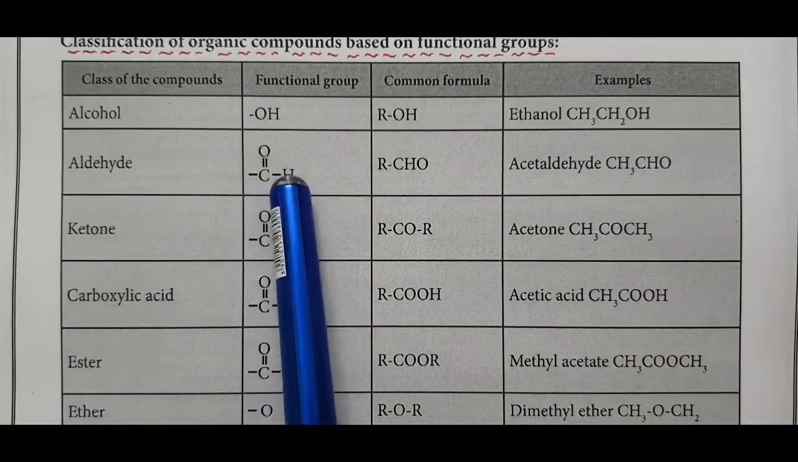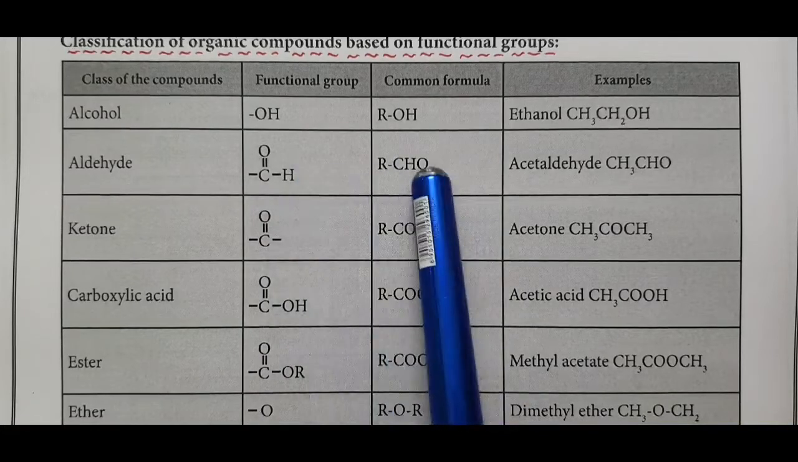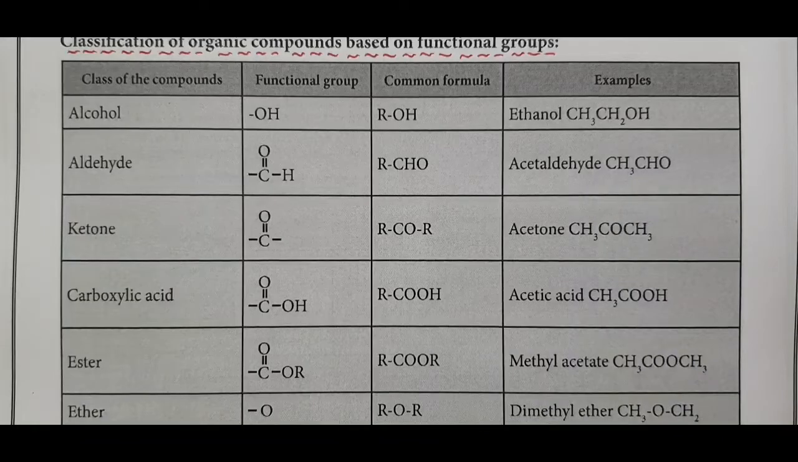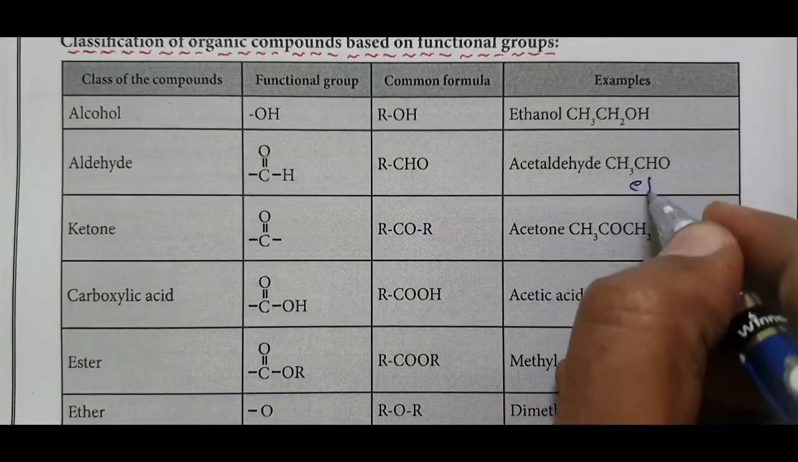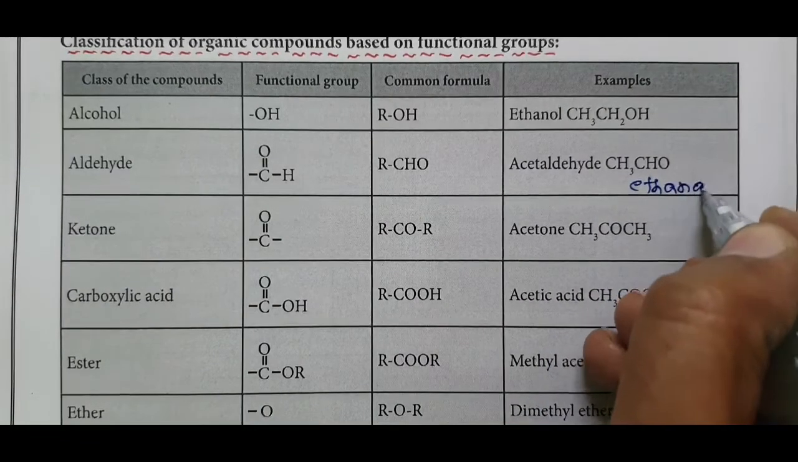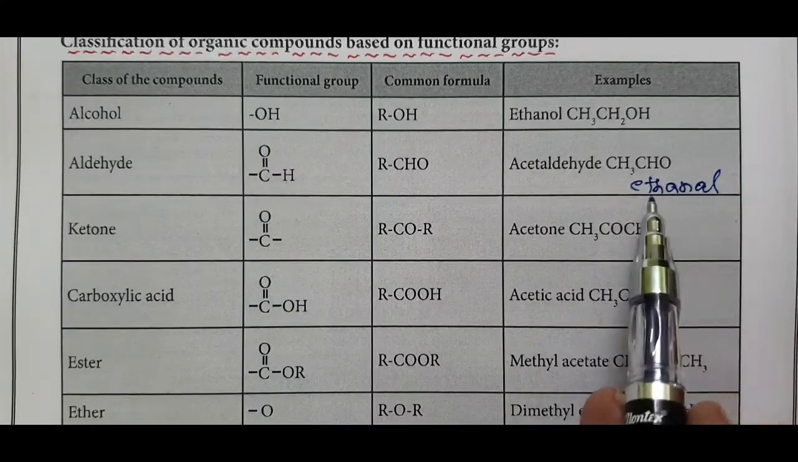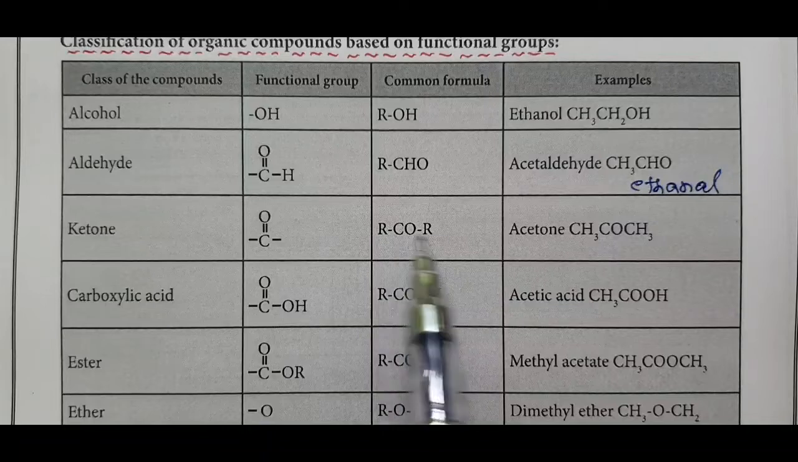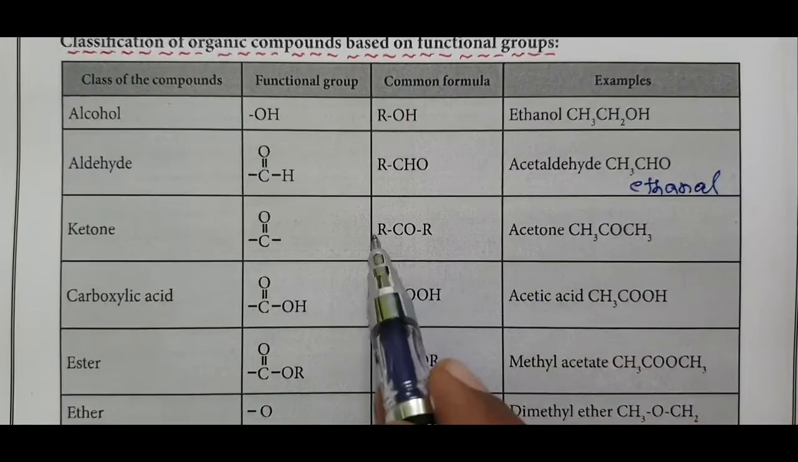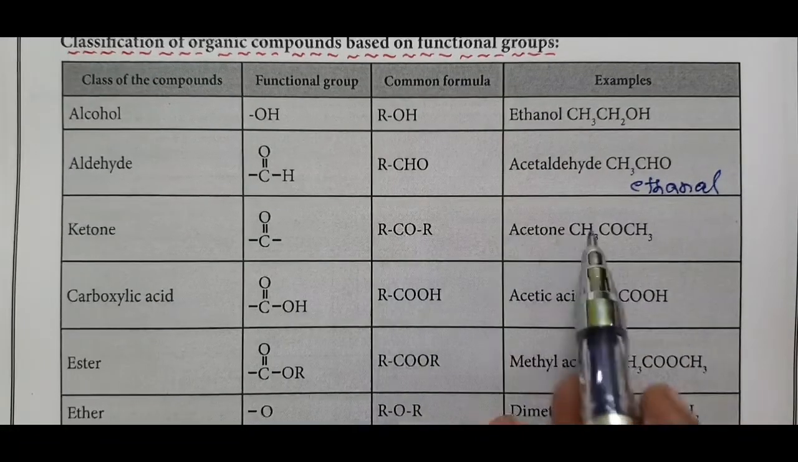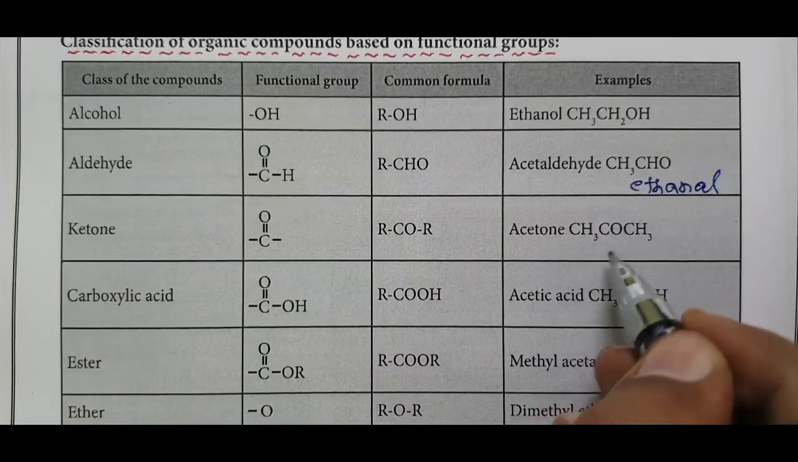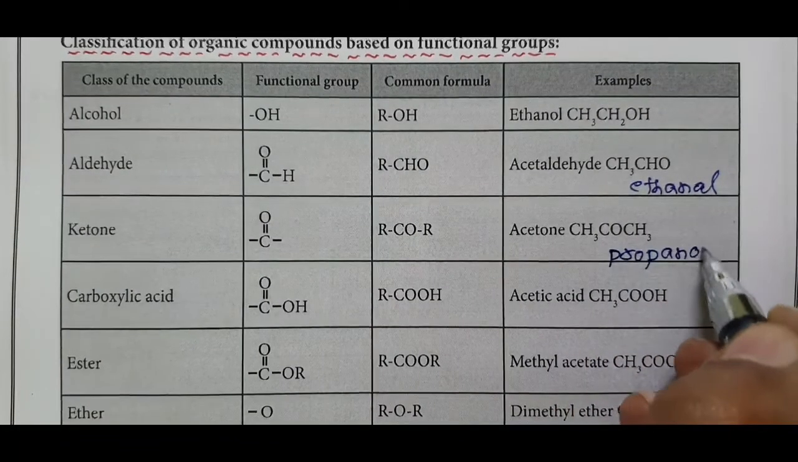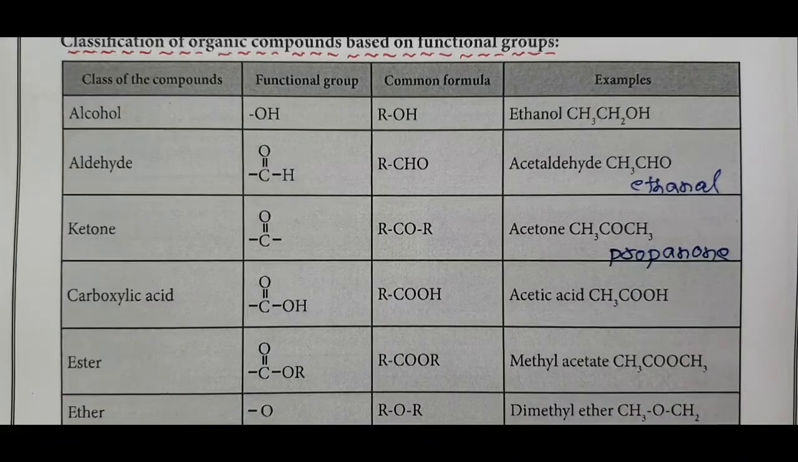Aldehyde: functional group CHO, common formula RCHO. Example: acetaldehyde, the second member of aldehyde, CH3CHO. 2 carbons, eth; carbon-carbon single bond, ane; aldehyde, al; ethanal. Ketone: functional group C double bond O, common formula RCOR. Acetone: when two alkyl groups are attached to CO, it is called ketone. Acetone has 3 carbons, root word prop; carbon-carbon single bond, ane; ketone name ends with one; propanone.